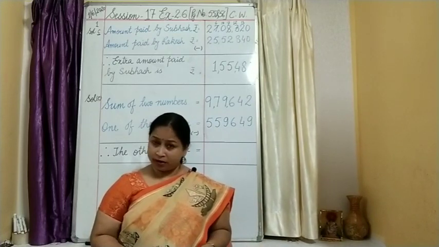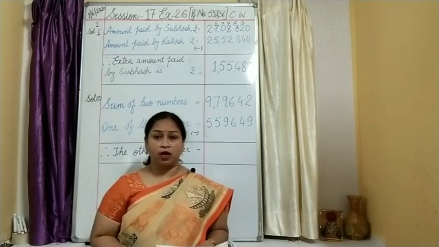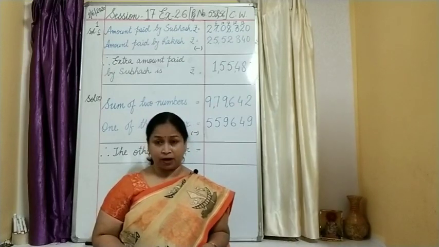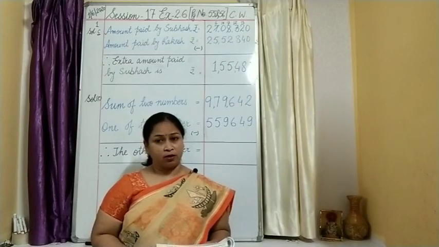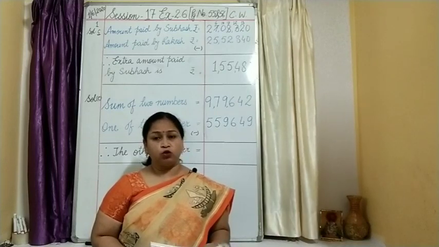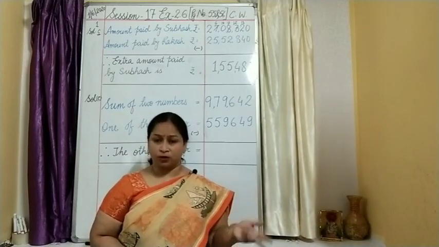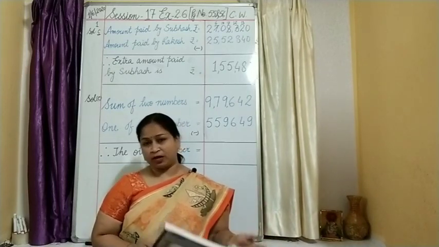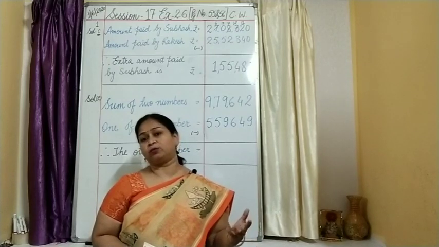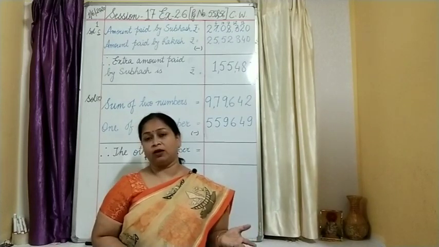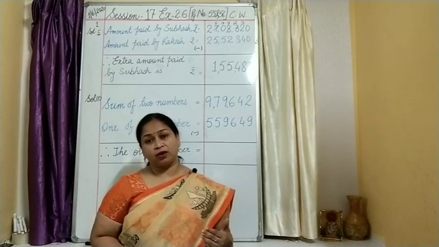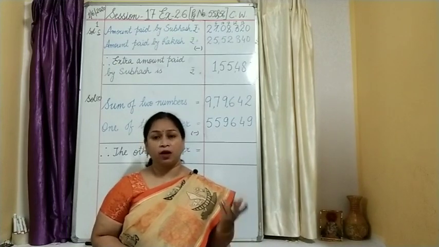Let us find out how much extra amount is paid by Subhash. Question is clear. Two friends have purchased flats, one a bigger flat than his friend, and we have to find out the extra amount.